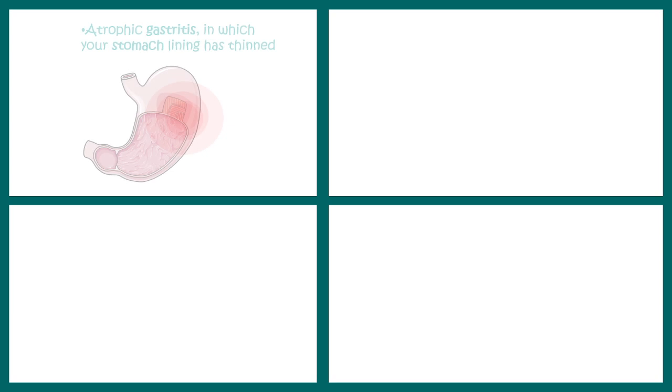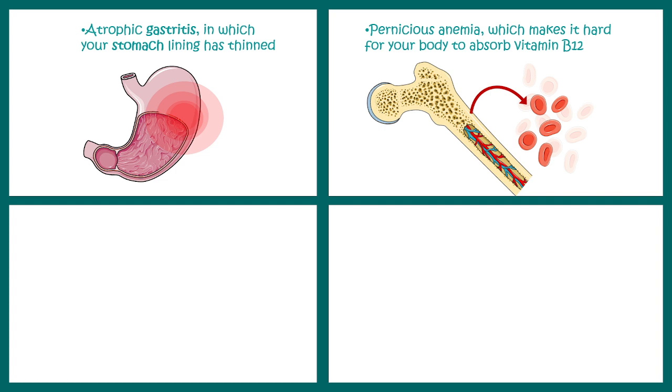Now, other than these dietary reasons, there could be several physiological situations which might lead to vitamin B12 deficiency. Like there could be atrophic gastritis, in which the stomach lining is thinned. In that case, Castle's intrinsic factor is not secreted properly, and that is how vitamin B12 is not absorbed by the body. Then there could be pernicious anemia, which makes it hard for the body to absorb vitamin B12.